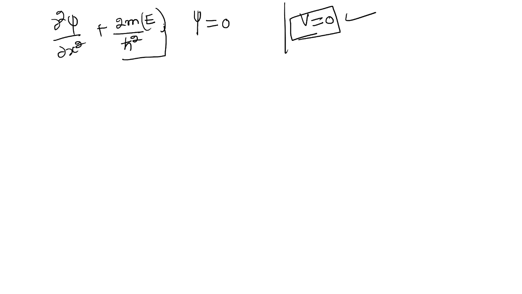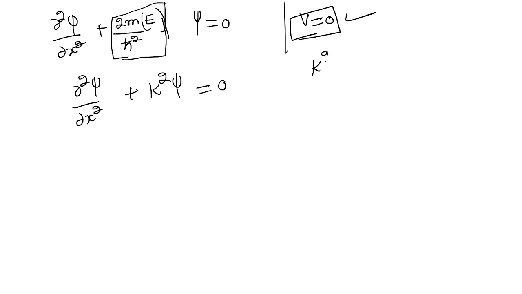Now replace this value by k square. Why? That's why we will get a proper differential equation, that is this: d square psi over dx square plus k square psi is equal to 0. What is k square? k square is 2mE over h cross square. So this is a very important step that we did.